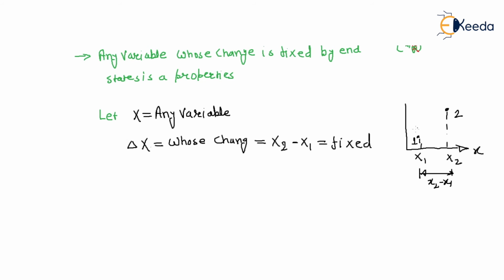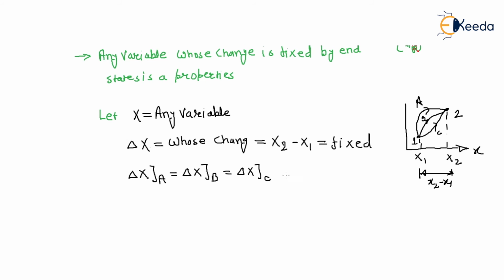For any path a, b, c, delta x for path a is equal to delta x for path b is equal to delta x for path c, whose change is fixed.